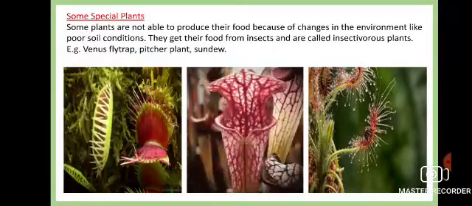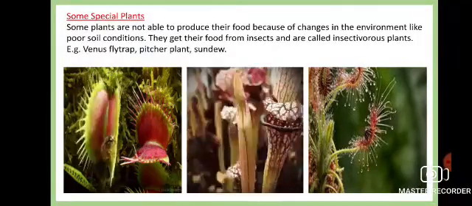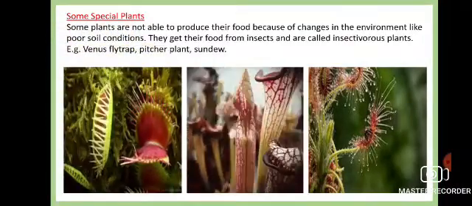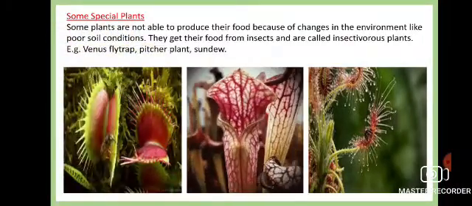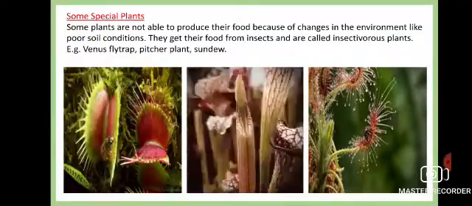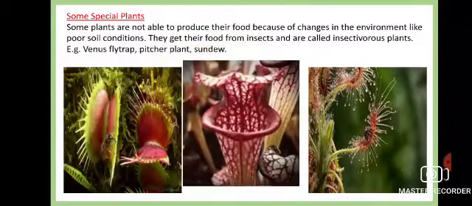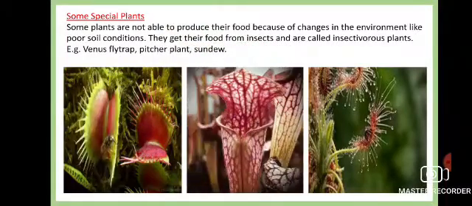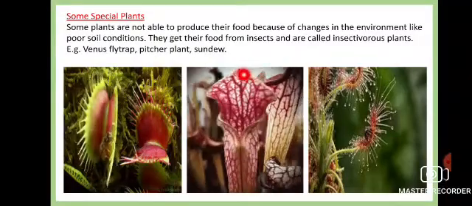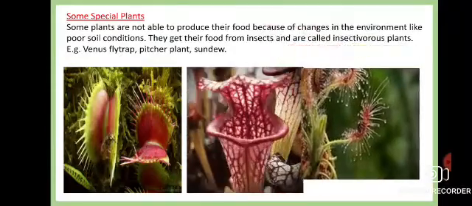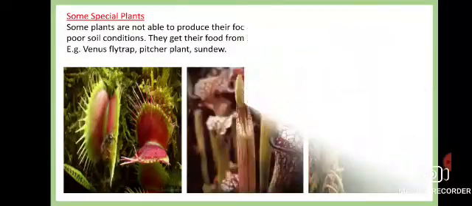What are the examples? Venus flytrap, pitcher plant, and sundew plants are the examples of this. See again, as the insects are coming, they are closing their flap. Okay, so here also you can see, as insects come, they open the flap, and as insects come, they close it. And here also you can see this structure.